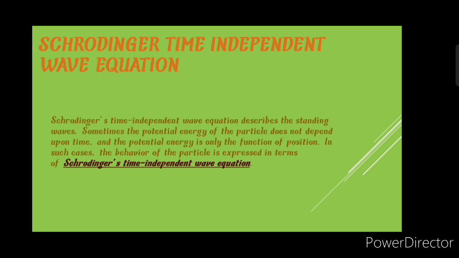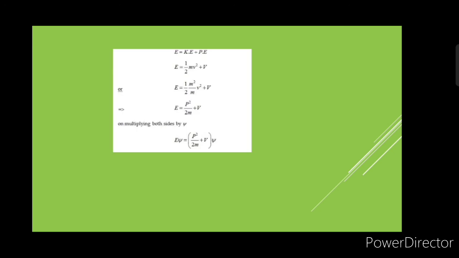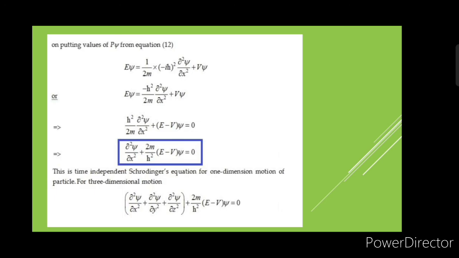It is a wave equation describing the standing waves. Sometimes the potential energy of the particle doesn't depend upon time, and the potential energy is only a function of position. In such cases, the behavior of the particle is expressed in terms of Schrödinger's time independent wave equation. Here is the Schrödinger time independent wave equation.